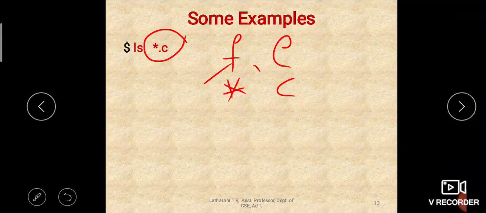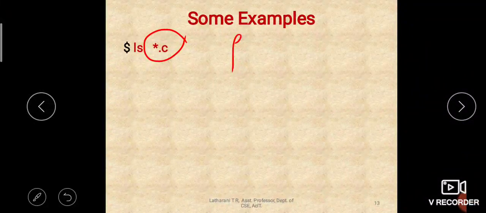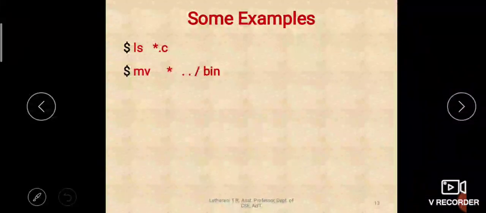Okay, *.c, that is fine. So the file name may be anything, but the extension should be .c. That means all C files, all C program files, right? So all C program files should be listed. That is the meaning of this command. In the previous class we have listed this, right? All C program files we had listed.